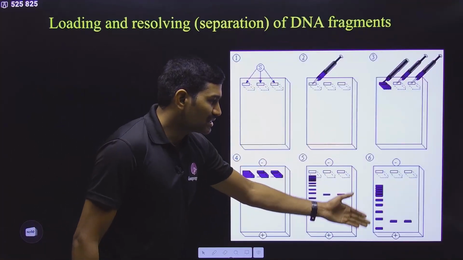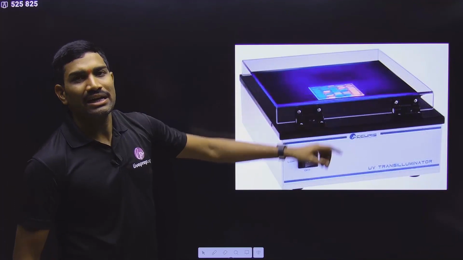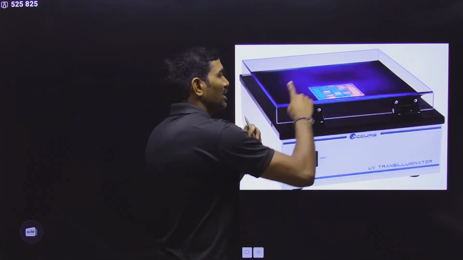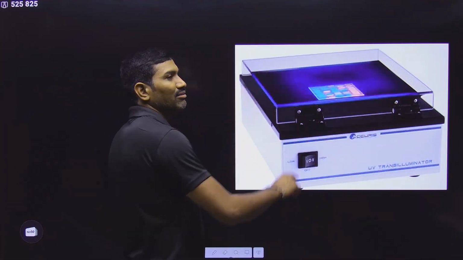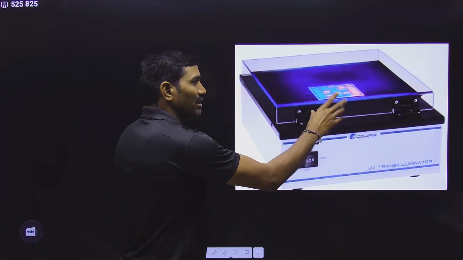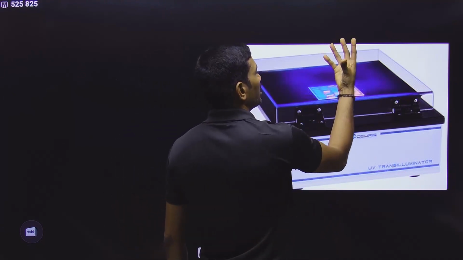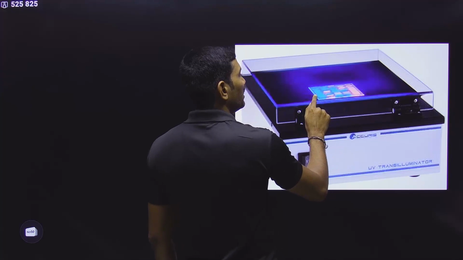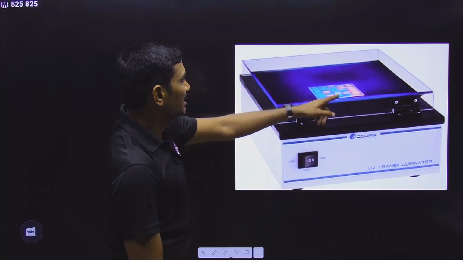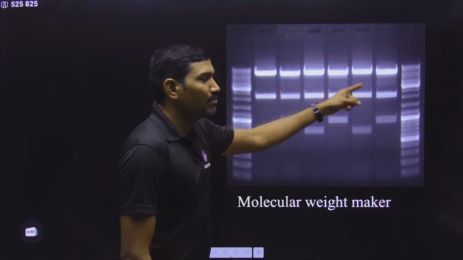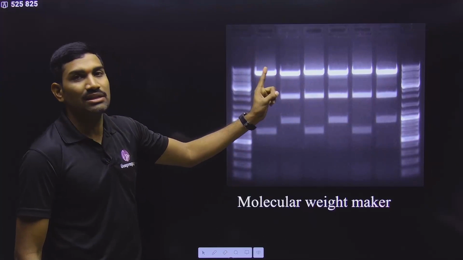So once this electrophoresis is completed, we take the gel out and keep it on a UV illuminator at a wavelength of 285. So it is already preset. You just switch it on. So now the 285 nanometer UV light is coming from the bottom. It is passing through the gel. And here you will see the bands like this. Originally you will see the bands like this.